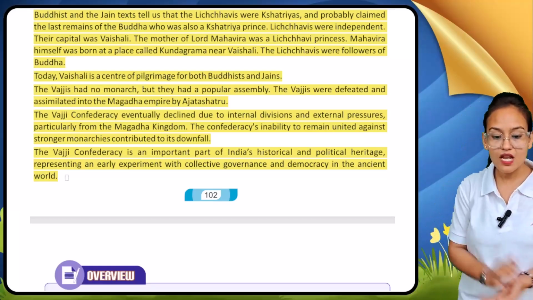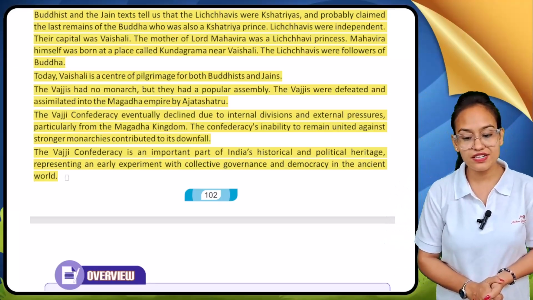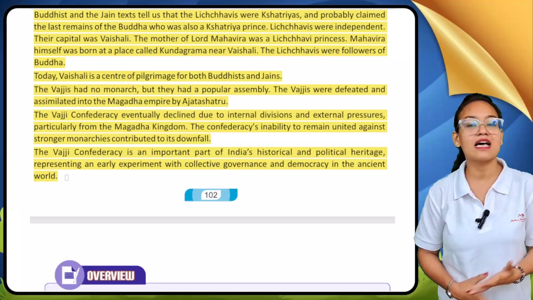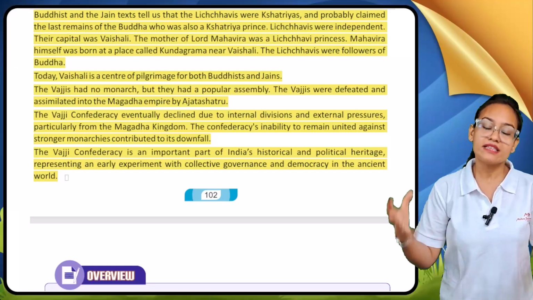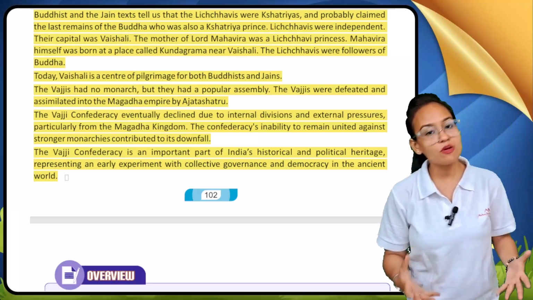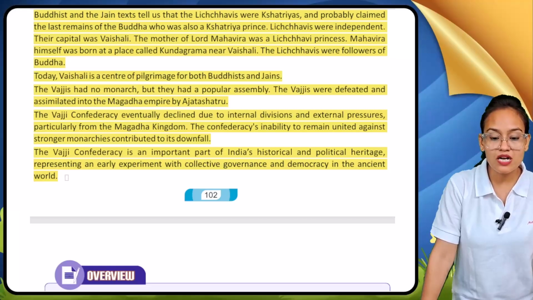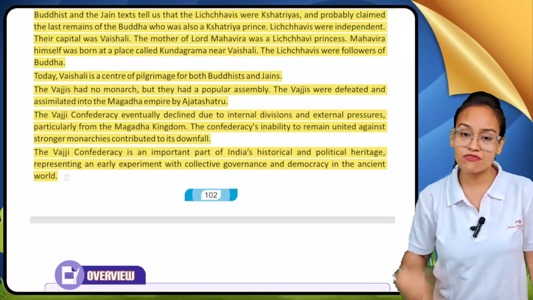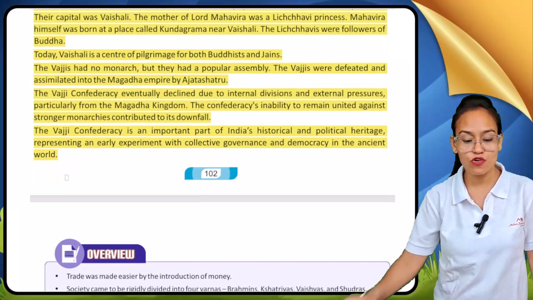The Vajji confederacy eventually declined due to internal divisions and external pressure. See, why did the Vajjis see their downfall? Because internal conflicts arose, and they also got pressure from external sources, particularly from the Magadh kingdom. The confederacy's inability to remain united against stronger monarchs contributed to its downfall. So they were not able to stand in front of a huge kingdom like Magadh. That's why they saw their downfall.